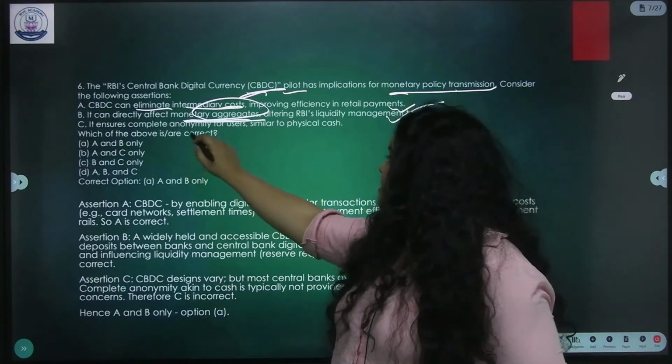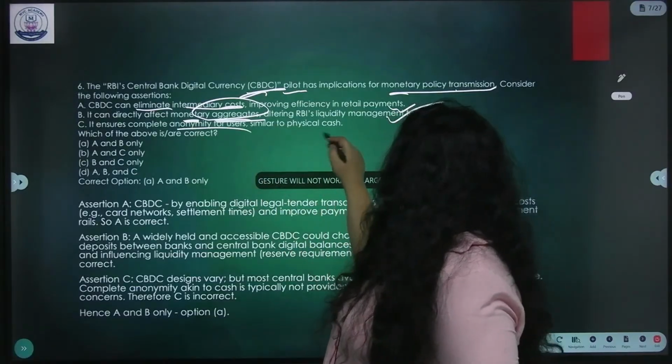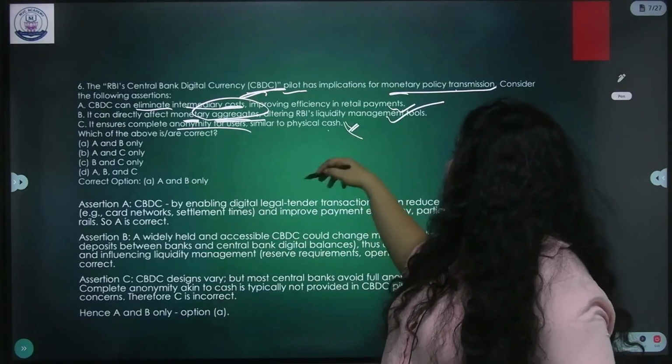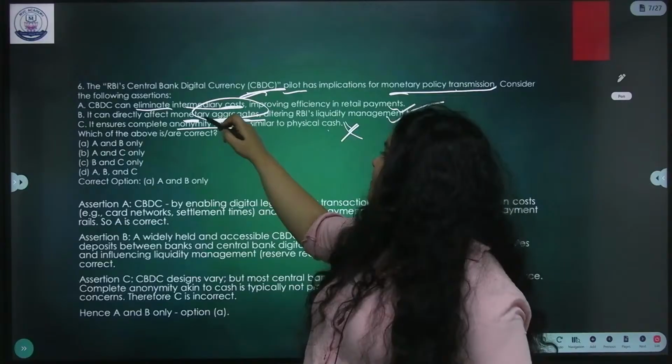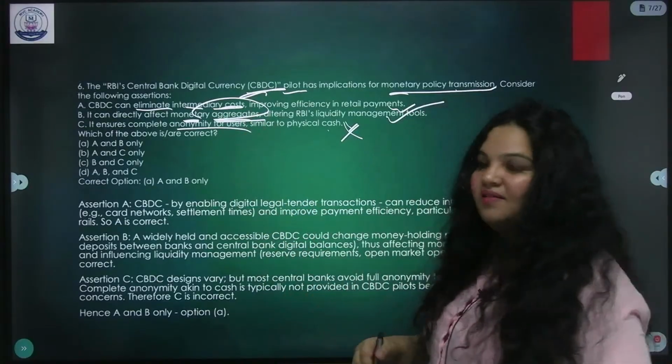Now it ensures complete anonymity for users, similar to physical cash. No, this is not happening. Just now I told you that RBI can track this money.